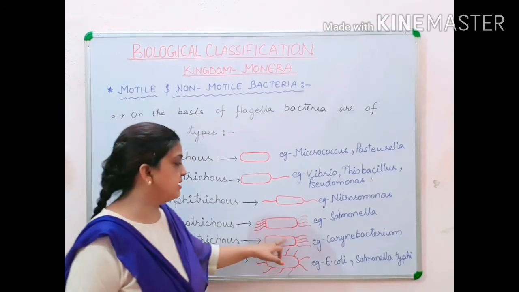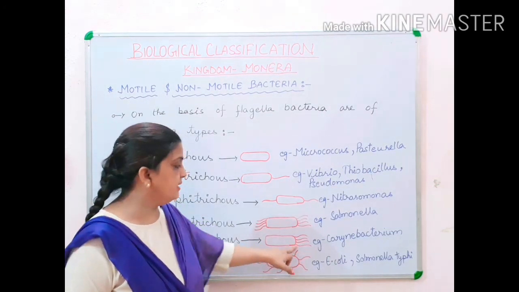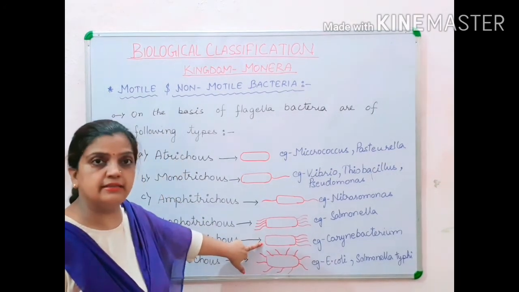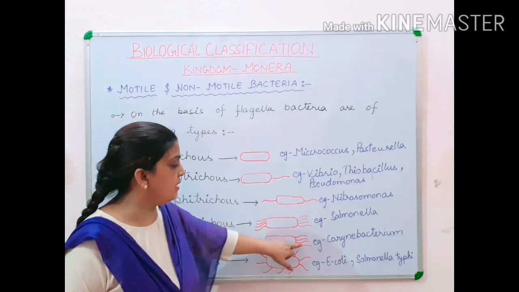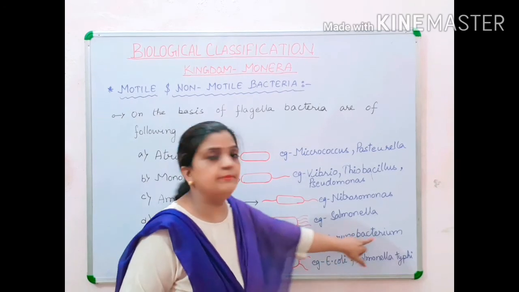Here you can see that a bunch of flagella is present but only at one end. It is absent on the other end. Only on one end a bunch of flagella is present. An example for it is Corynebacterium.